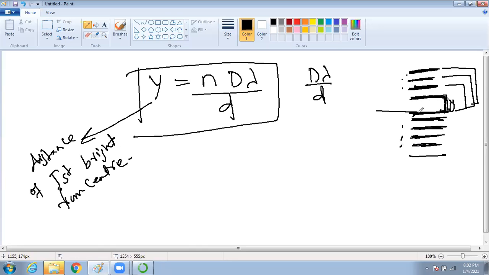This is called the central maxima. This is the first bright maxima. So this distance is between the central maxima and the nth bright, you can call it y n. Why? Because if n equal to 1, it is the distance between the central maxima and the first bright. If n equal to 2, it is the distance between the central maxima and the second one. If n equal to 3, it will be this one. Clear? All of you clear?